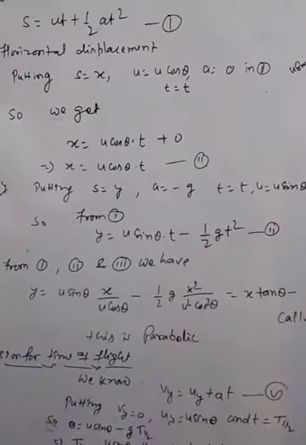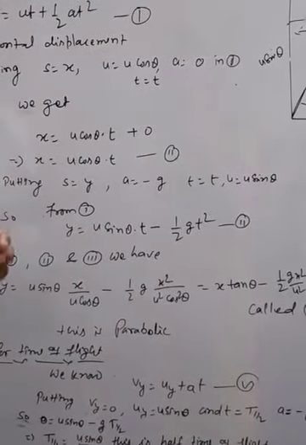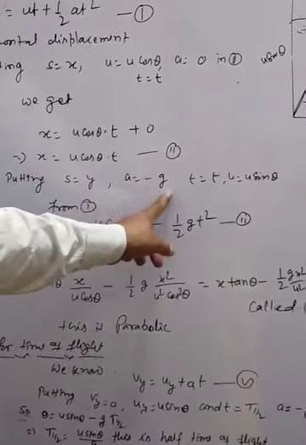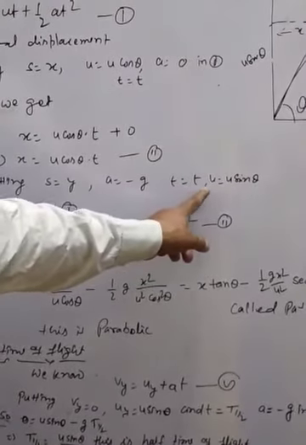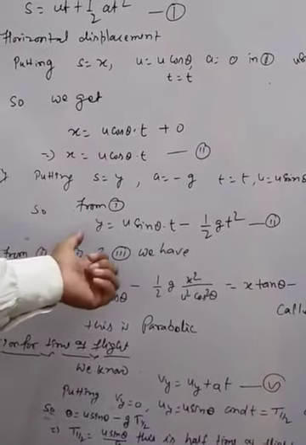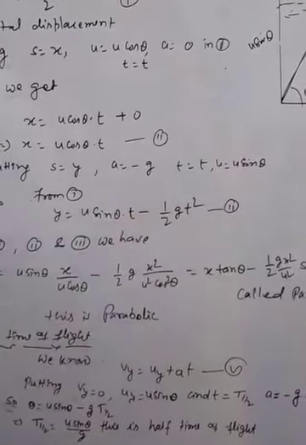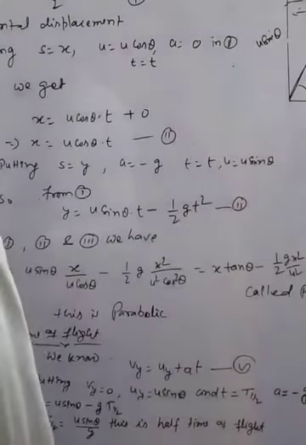Again we have to derive the expression for displacement y along the y-axis. s is equal to y, a is equal to minus g, t is equal to t and u is equal to u sin theta. Then we get the result y is equal to u sin theta into t minus half g t square. This is equation first; the others are second and third.